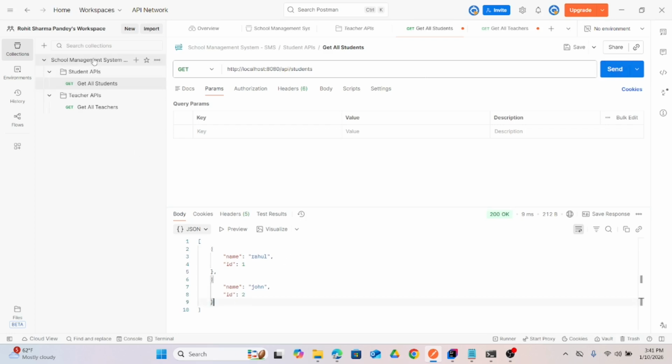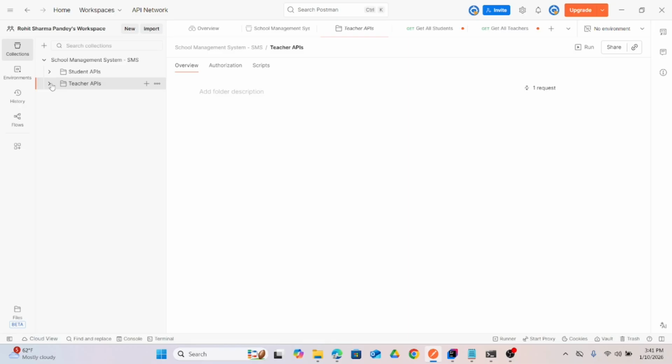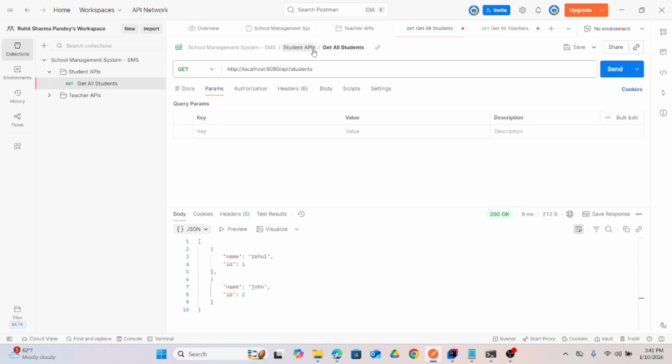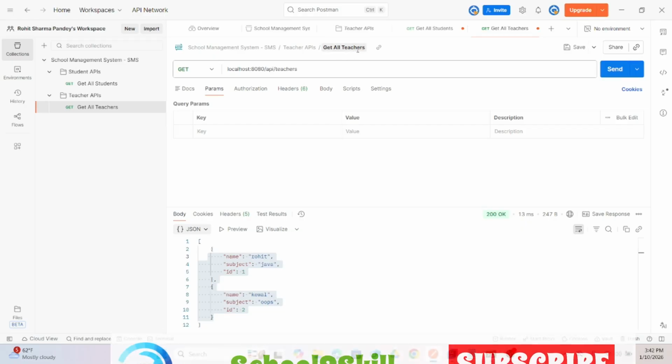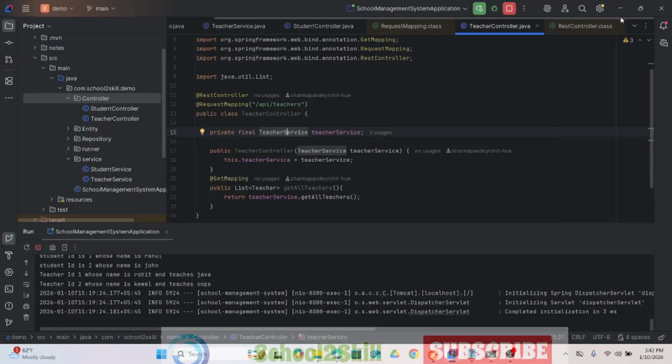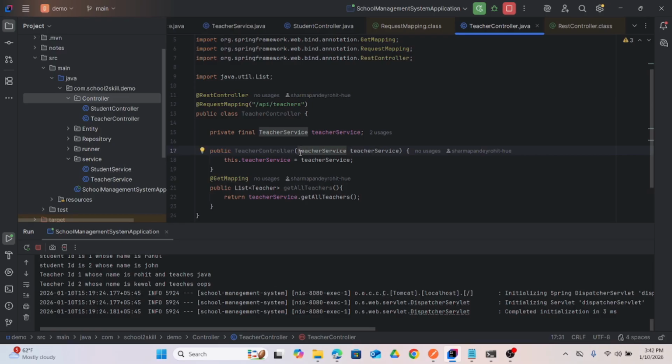For this, we have to name the project and then two module or folder names, and then I have to make one get mapping request name, and then teacher also has its request name. It should be meaningful, so that other developers will also understand your code.